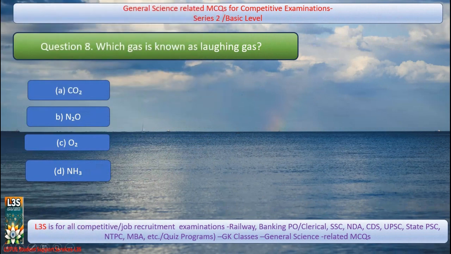Question 8. Which gas is known as laughing gas? A. Carbon dioxide, B. Nitrous oxide, C. Oxygen, D. NH3 or ammonia. And the right answer is nitrous oxide, N2O.